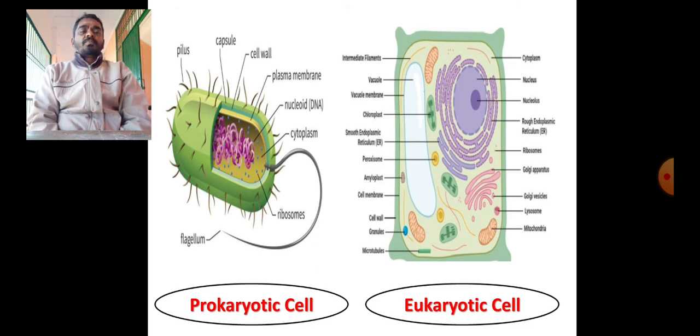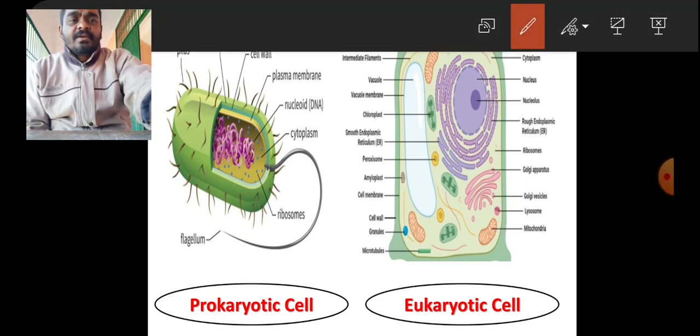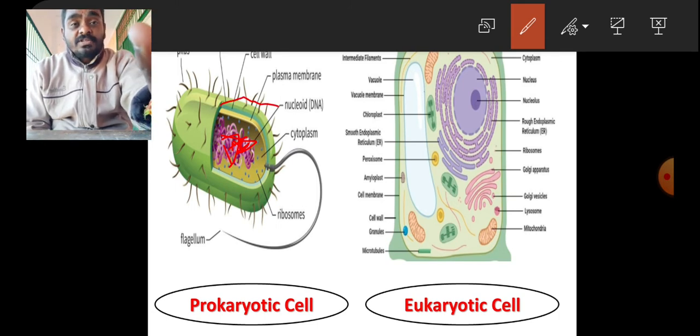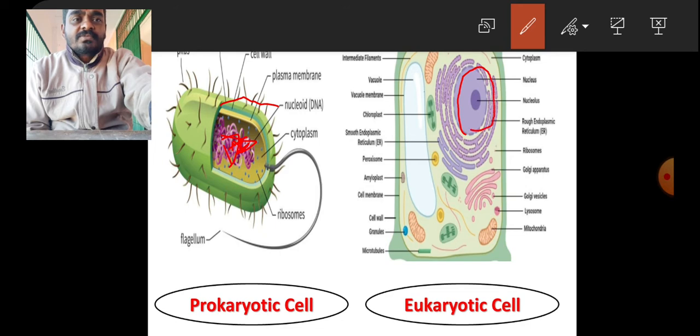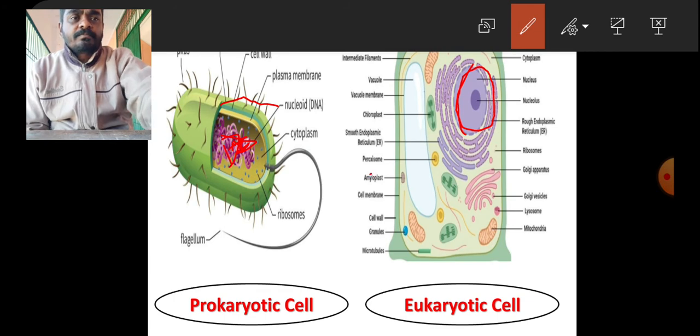Now you just look into the prokaryotic and eukaryotic cell structures. In the prokaryotic cell you can clearly see the nuclear material, all this pink colored part, but they don't have any envelope around it. This green color envelope is nothing but the complete structure of the external parts. But in the eukaryotic cell, you look here, there is a nucleus, this one is the nucleus, and that nucleus has a distinct cover, an envelope. Later, when we deal with the nucleus, we can learn about its specific structures.